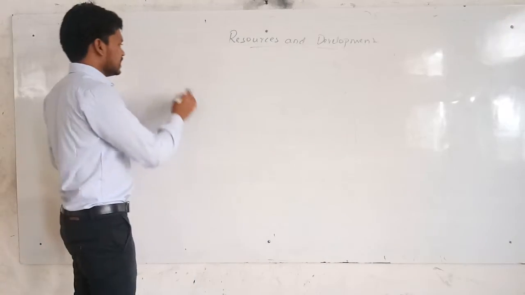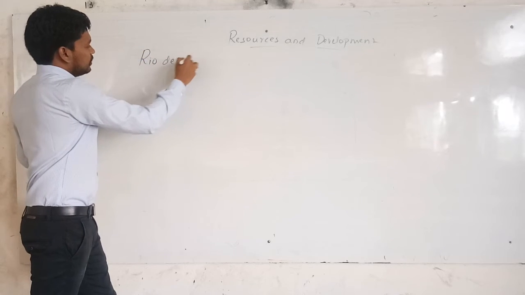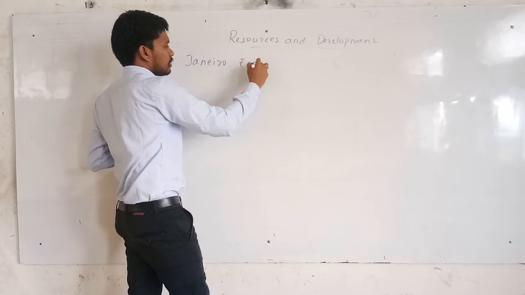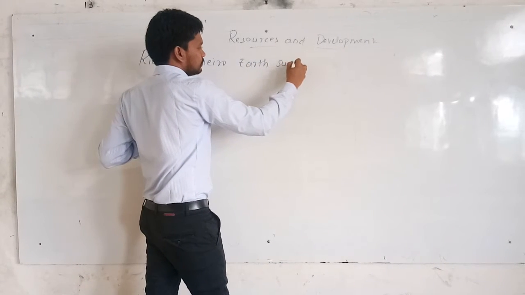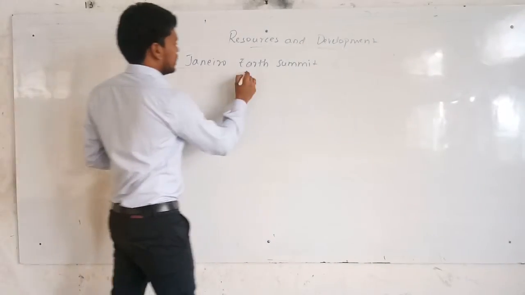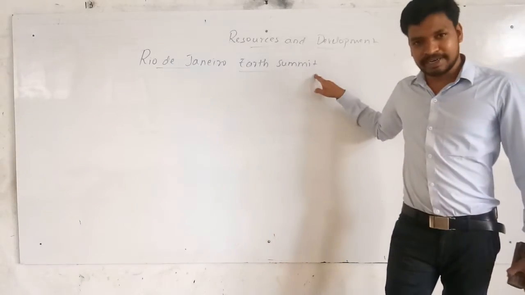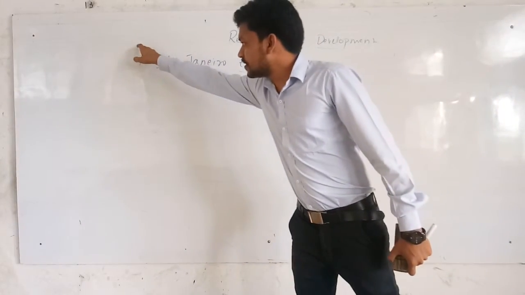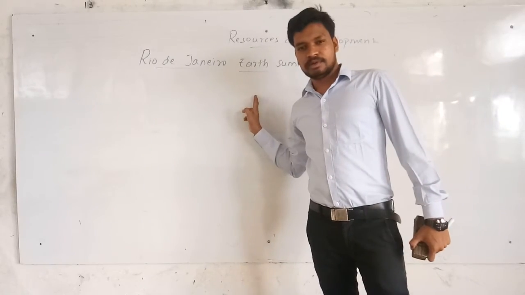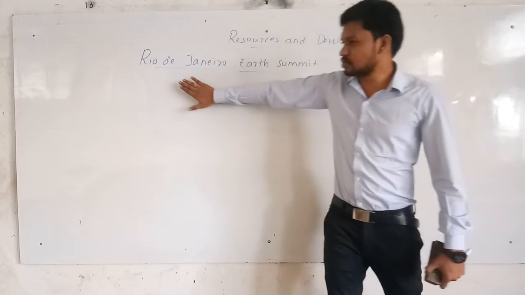So it's named the Rio de Janeiro Earth Summit. It's the world's first meeting to have a sustainable economic development regarding the resources.